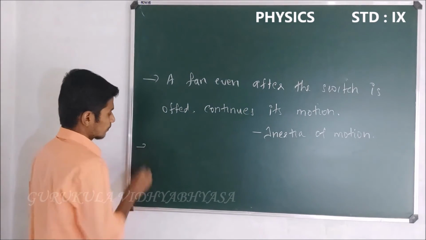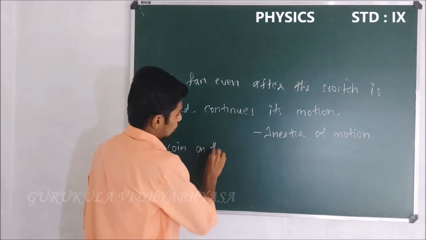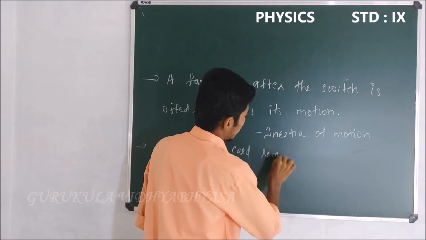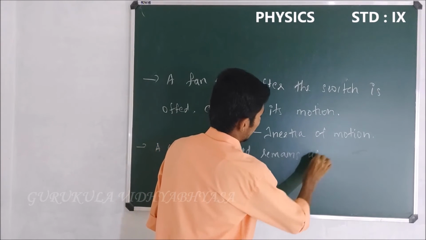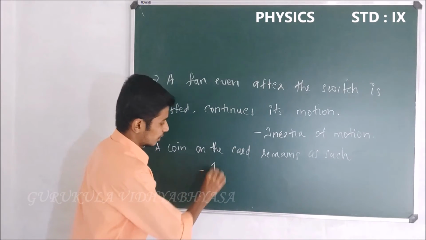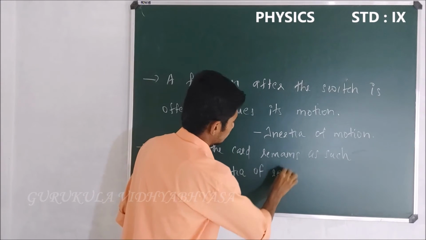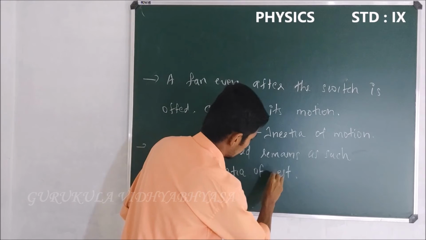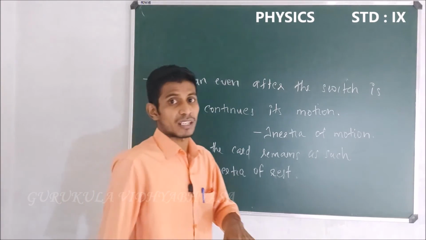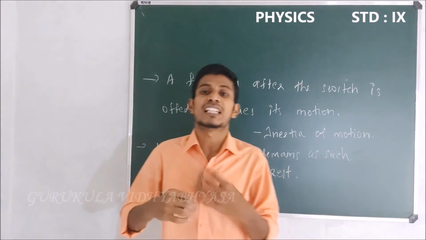So a coin on the card remains as such. This is nothing but the inertia of rest. So this depicts the inertia of rest. In such a way, we can find more and more examples for inertia of motion and inertia of rest.